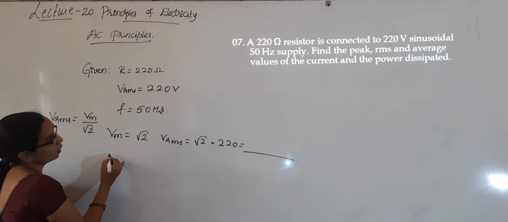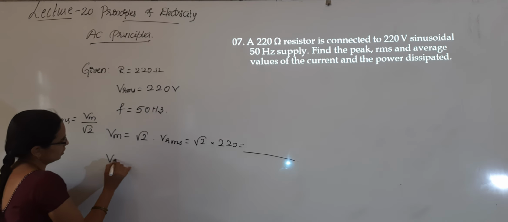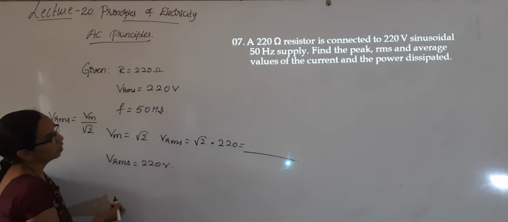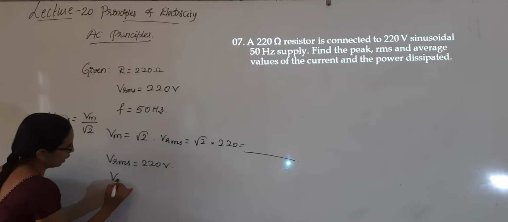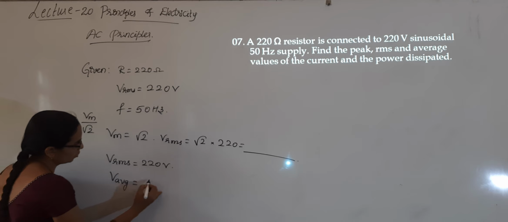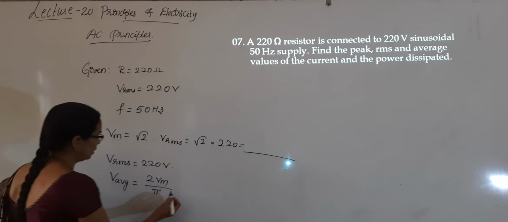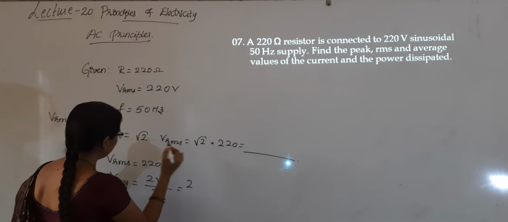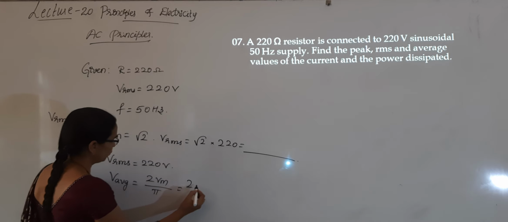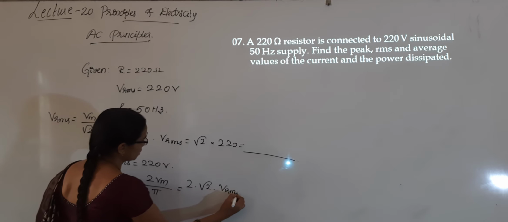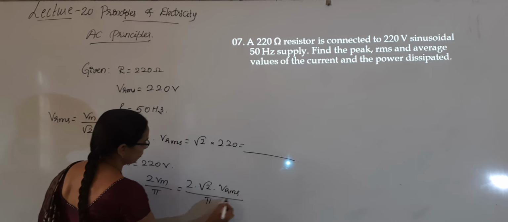Next is Vrms, they have asked, that we know already, that is 220 volts. Average value, V average is equal to 2 Vm by pi. Vm you will have calculated, or you can also write 2 root 2 Vrms divided by pi.